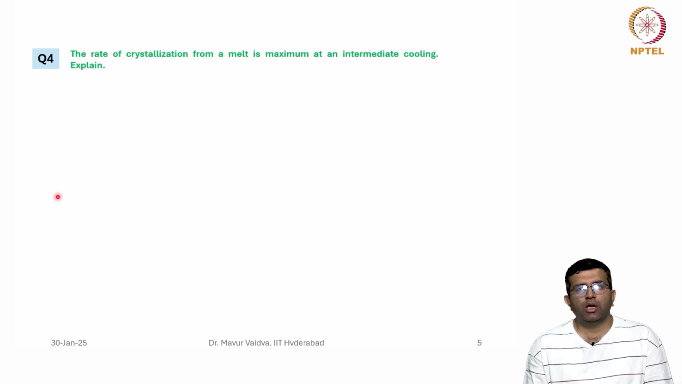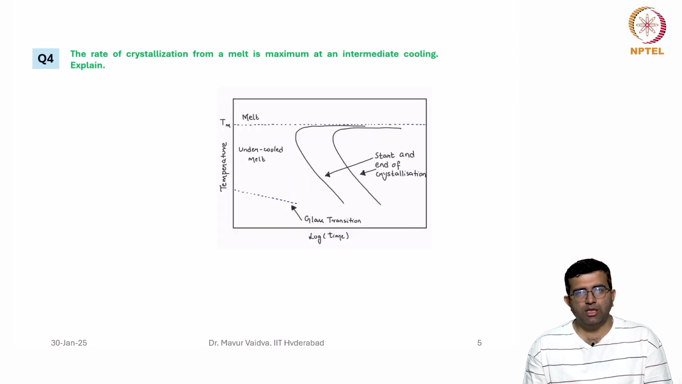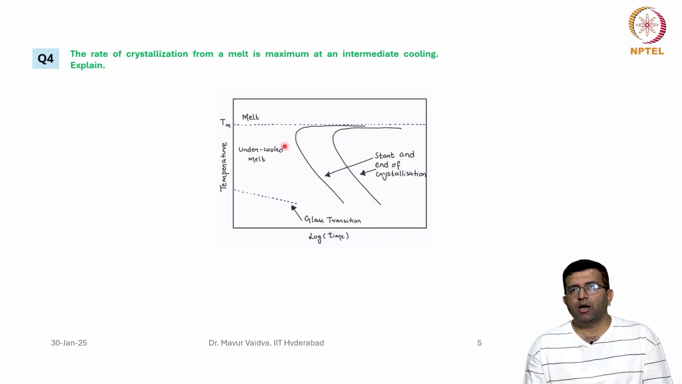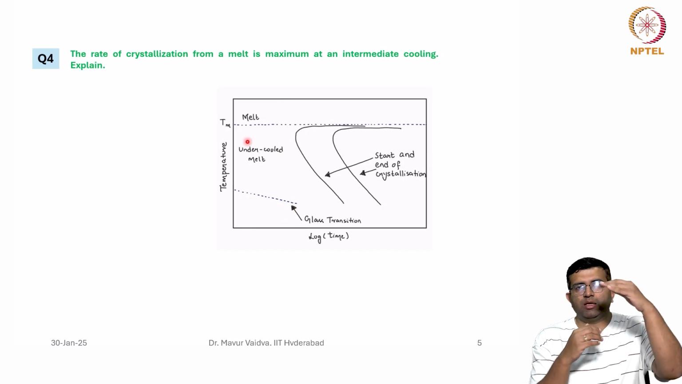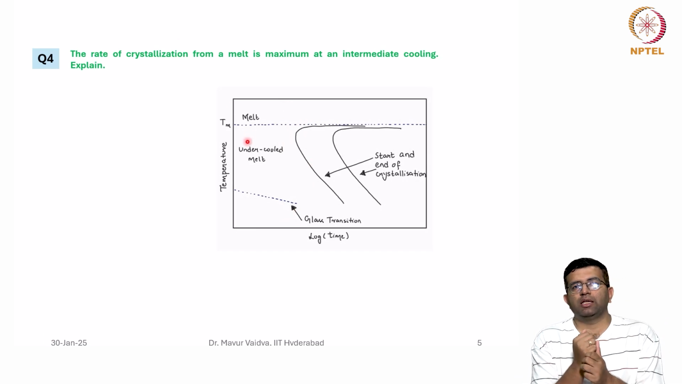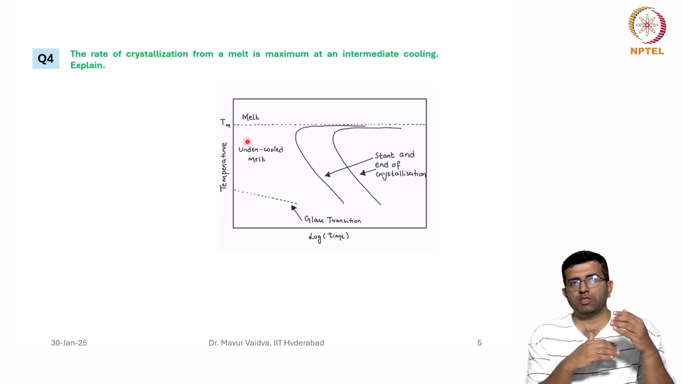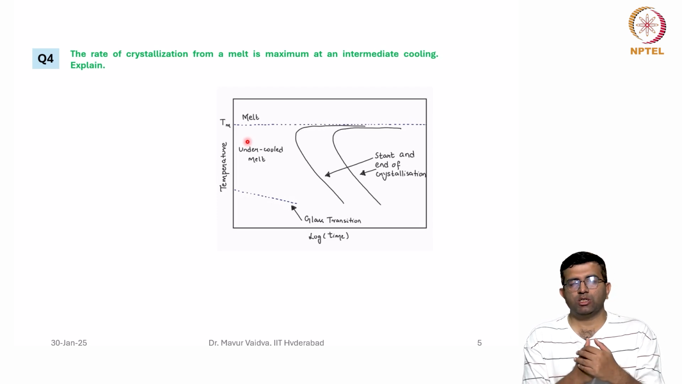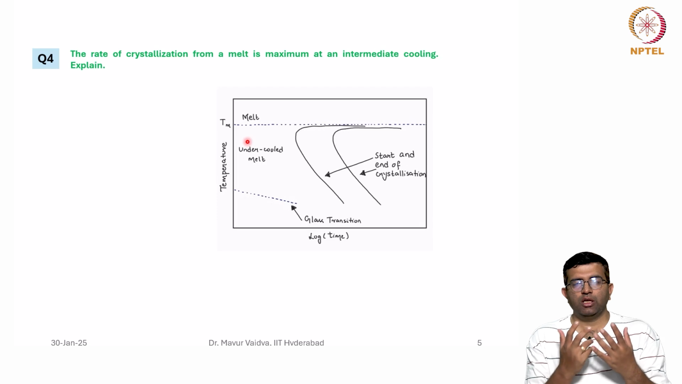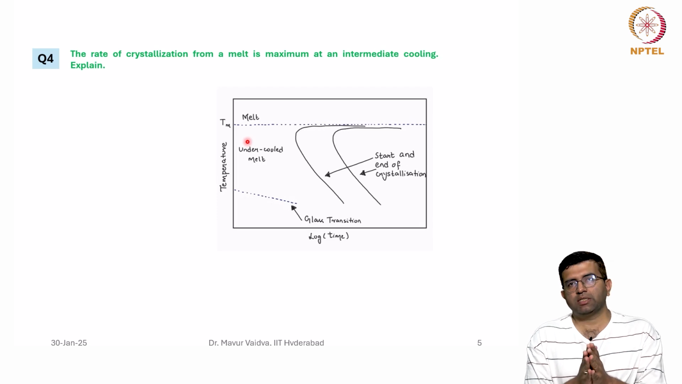Question number 4: the rate of crystallization from a melt is maximum at an intermediate undercooling. Explain. The intention is to say that the rate of crystallization is not maximum at the melting point or near the melting point. It is maximum somewhere in between. Why is it so? Why is it not higher as you go down the temperature? There is an intermediate temperature at which the nose exists. So here the reason is as follows.